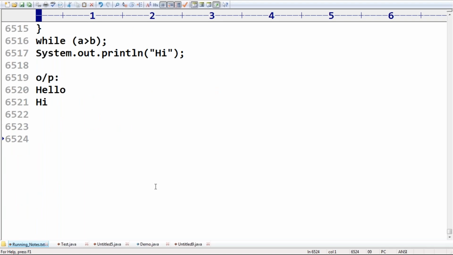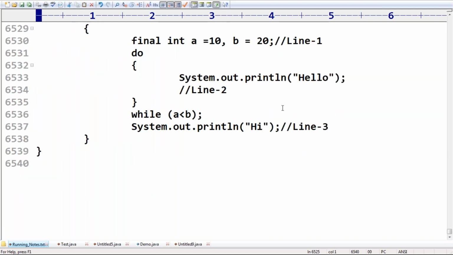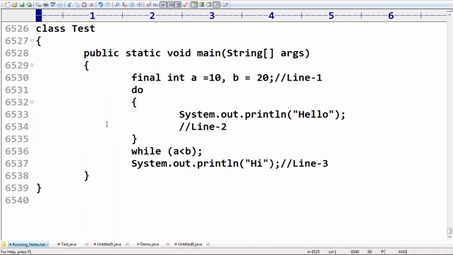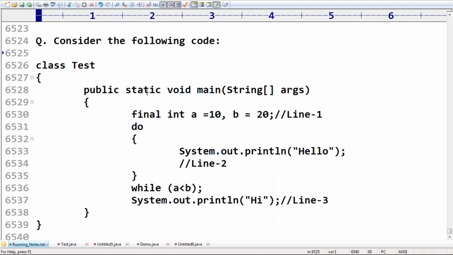Let me frame one more important question, sir. Consider the following code. Now have a look once. Now the power: how much confidence you have in the subject, this one is going to test. First, is this code going to compile? Can anyone please confirm? Yes or no? No. You know, unreachable statement.